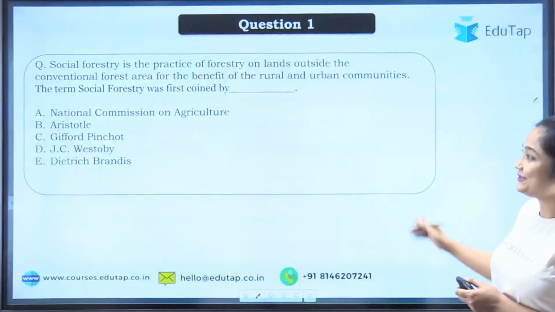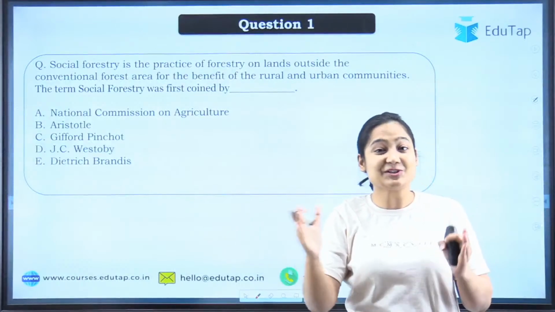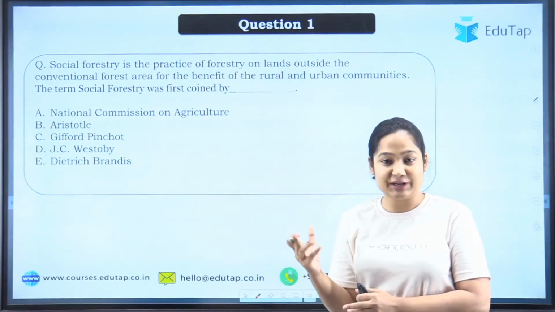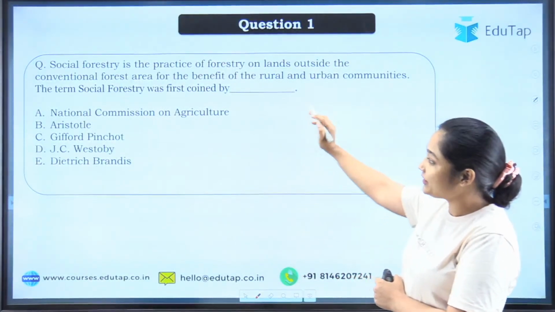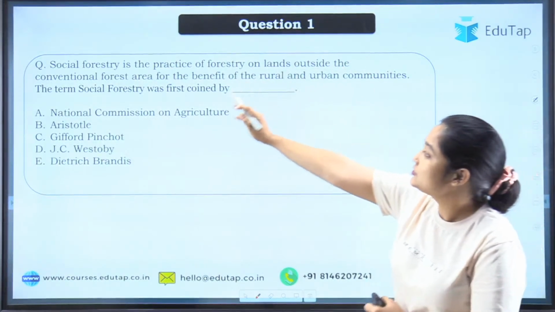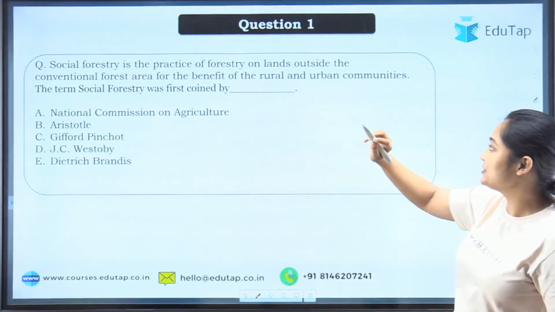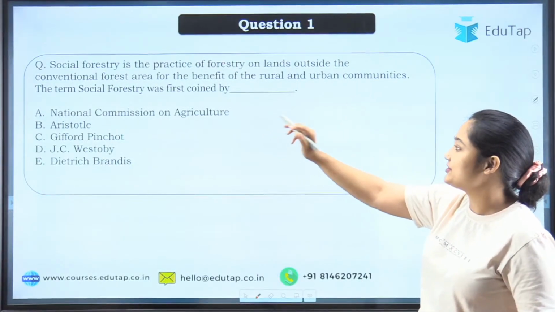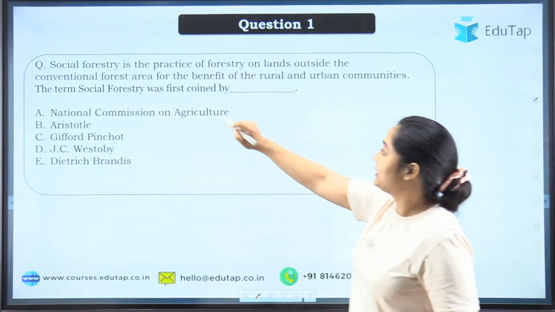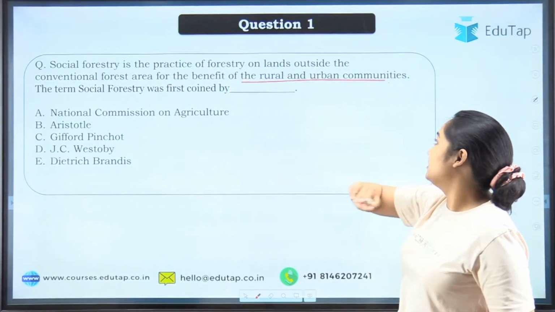So let's start our lecture. Today we are again talking about social forestry. That is very important for your NABARD examination. Talking about the first question, you can see social forestry is the practice of forestry on the land outside the conventional forest area, for the benefit of the rural and urban community.